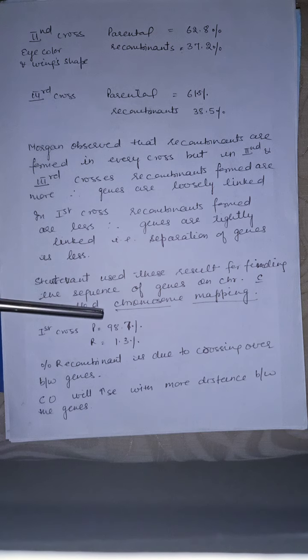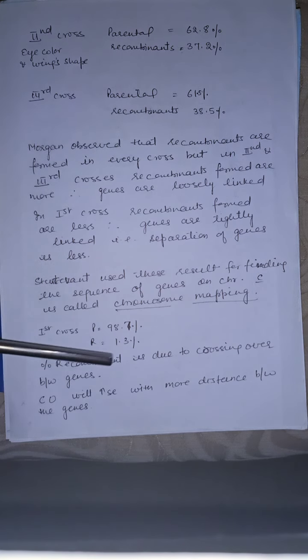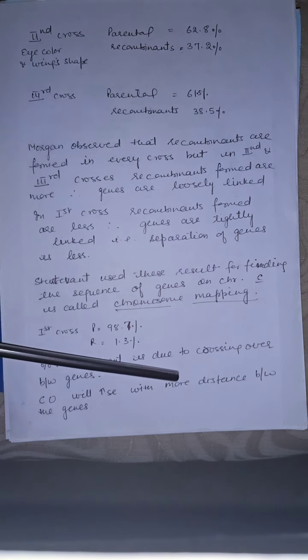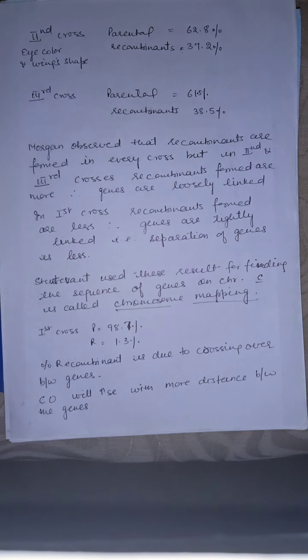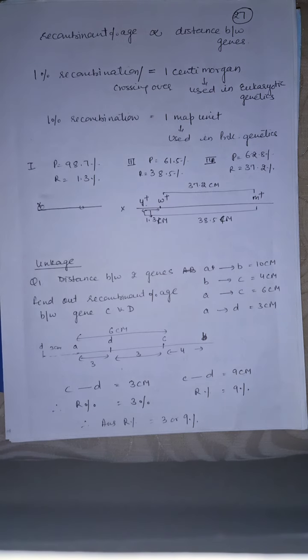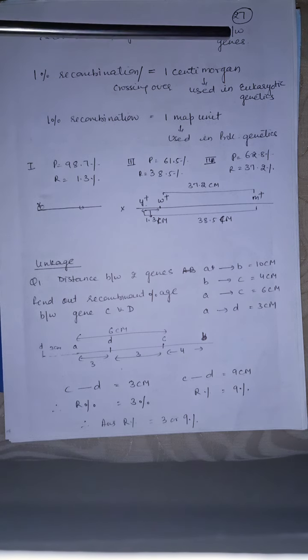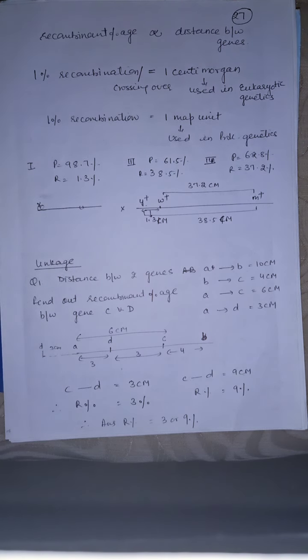So in the first cross, parental types were 98.7% and recombinants were just 1.3%. Therefore, recombination is due to crossing over between genes. Crossing over will increase with more distance between the genes. That is, the more the distance between the two genes, the more the crossing over. So recombinant percentage is directly proportional to the distance between genes.